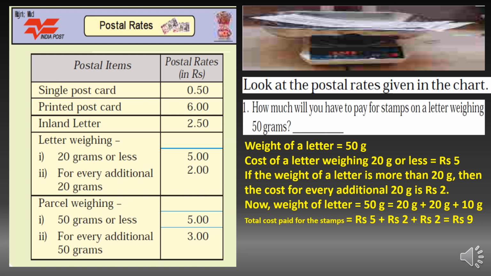So if the weight of the letter is more than 20 gram, then the cost for every additional 20 gram is ₹2. So for 50 gram, the weight of the letter is 20 plus 20 plus 10. So the total cost paid for the stamps is ₹5 plus 2 plus 2, that is equal to ₹9. So your answer will be ₹9.